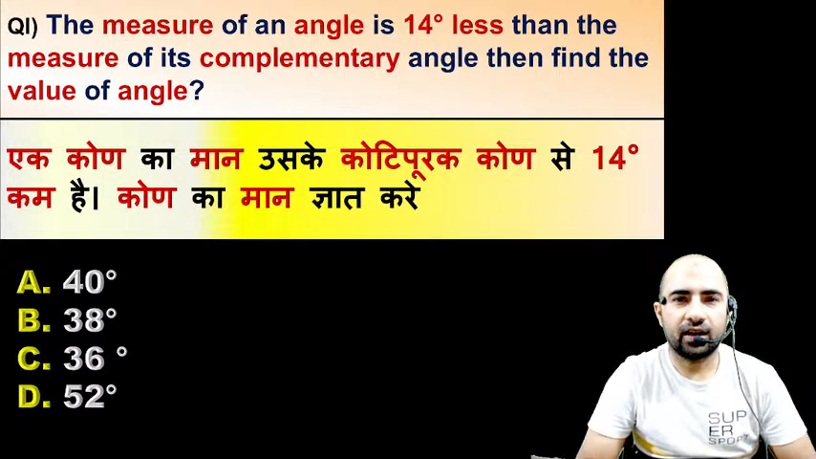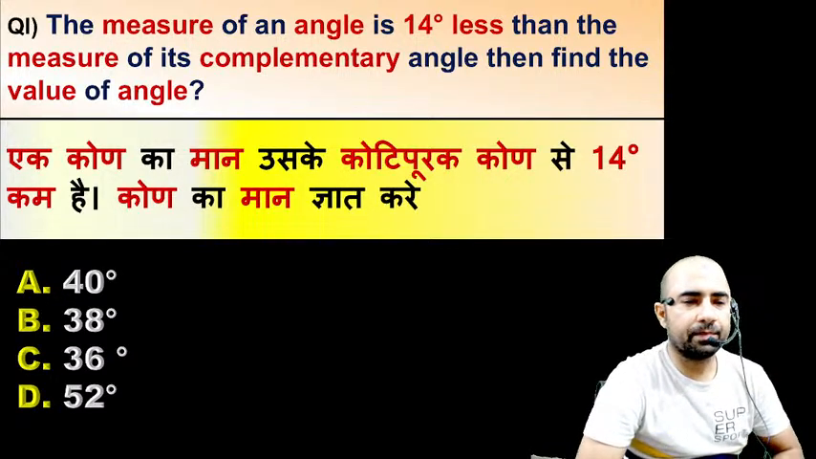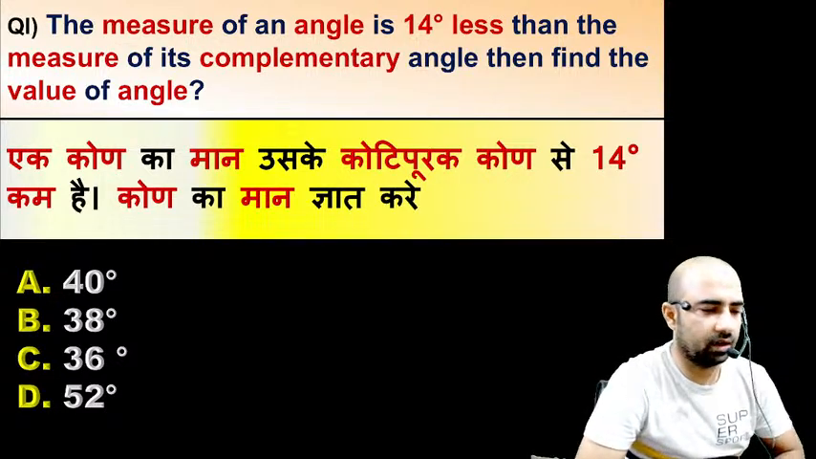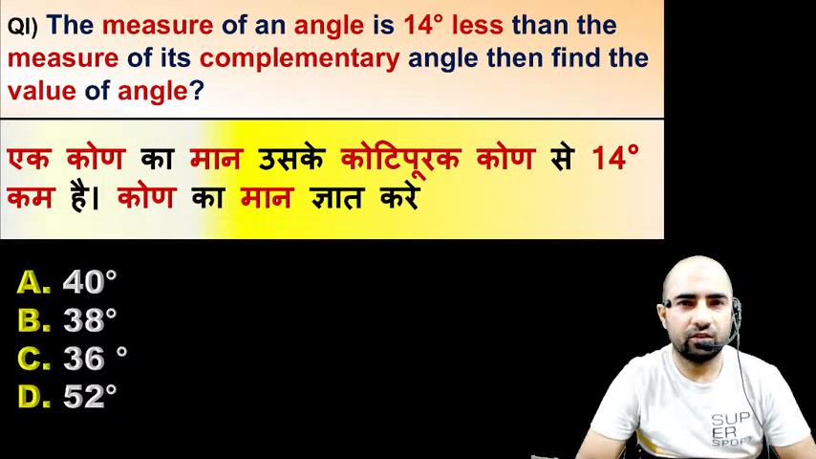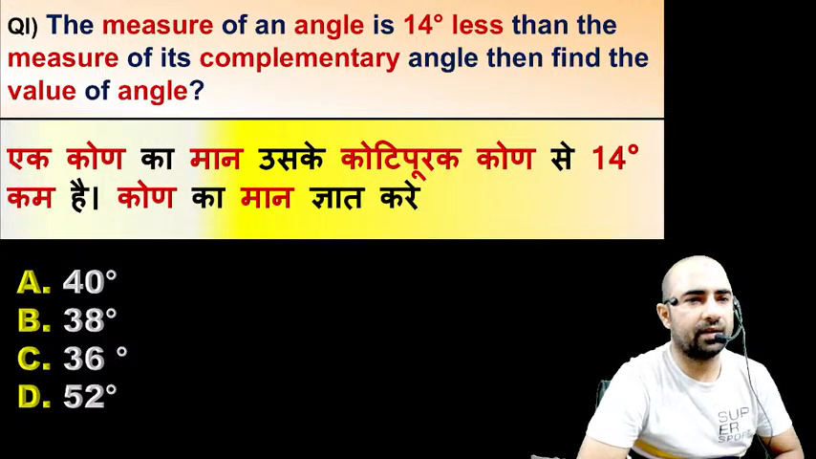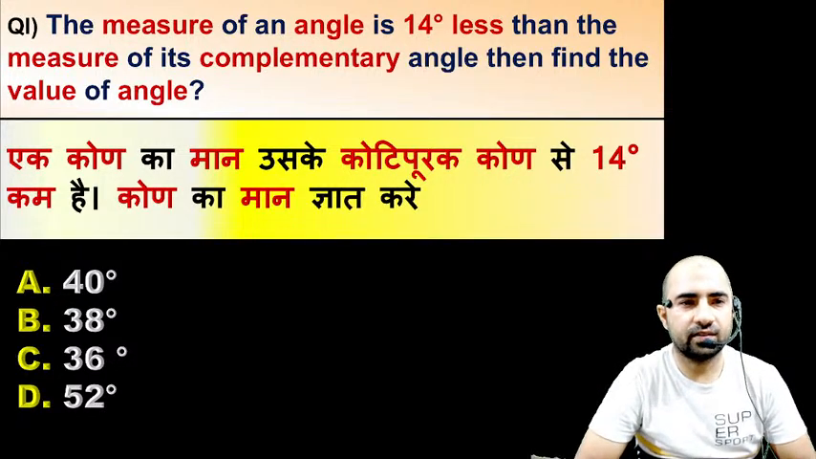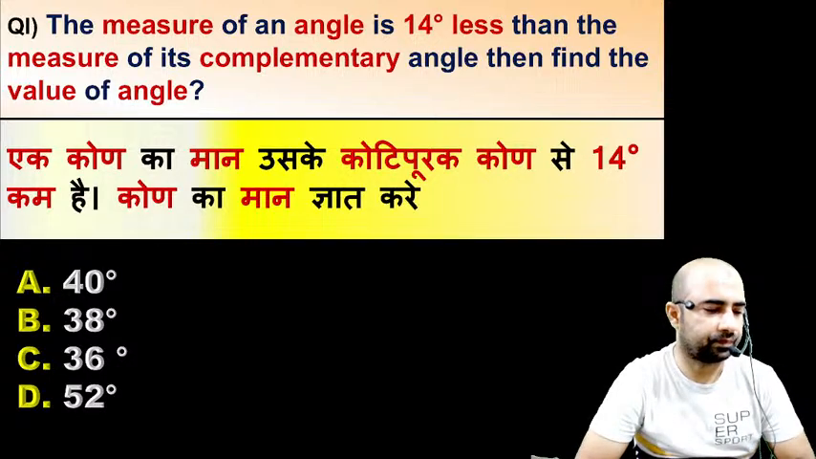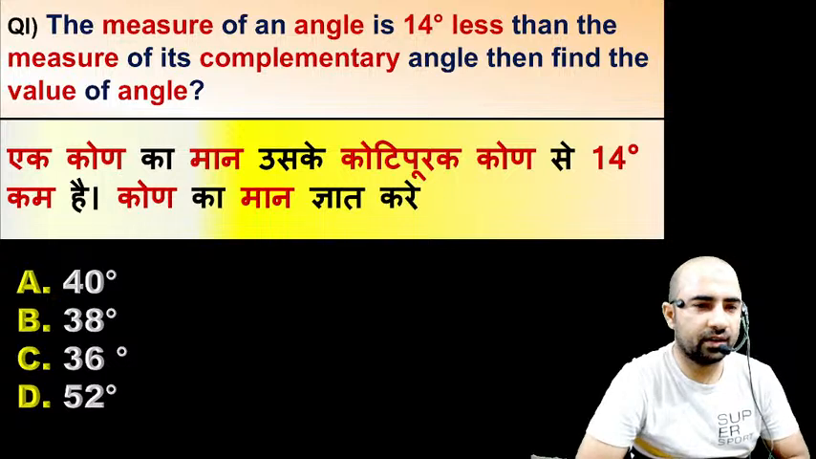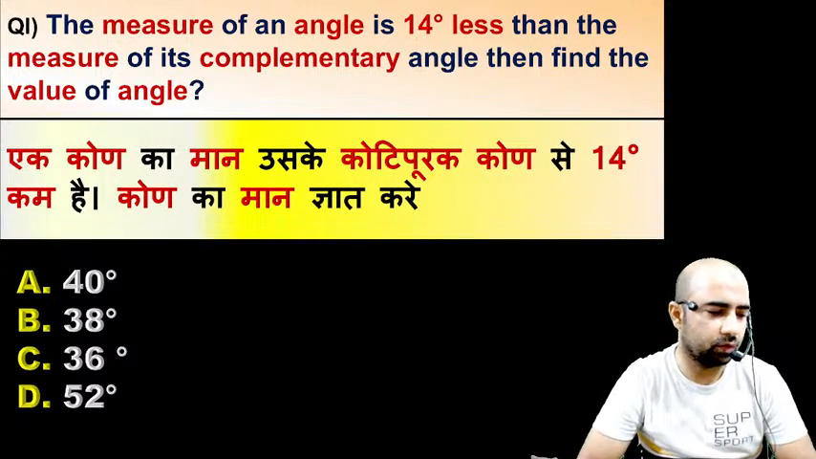The measure of an angle is 14 less than the measure of its complementary angle. Then find the value of that angle. The measure of an angle is 14 less than its complementary angle. Then what is the value of that angle? Anyone? 40 degree, 38 degree, 36 degree, 52 degree.